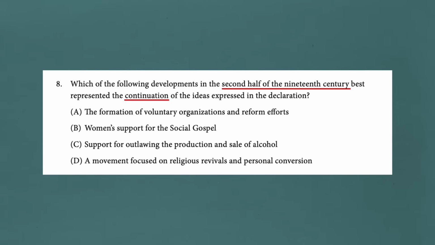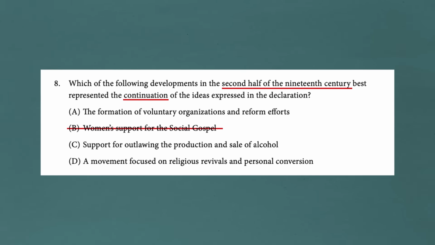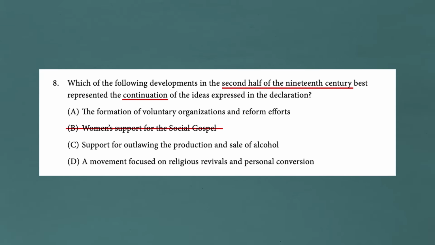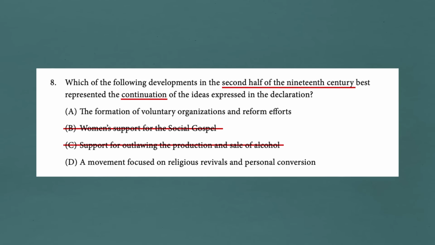Is it B, women's support for the social gospel? I mean, yes, women did support the social gospel, but again, that is outside the time period because that's the first half of the 20th century. Was it C, support for outlawing the production and sale of alcohol? I mean, that again is tricky because women did participate in the temperance movement, but again, that is outside the time period. The emphasis for the temperance movement is in the beginning of the 20th century, not the last half of the 19th century. Or is it D, a movement focused on religious revivals and personal conversion?